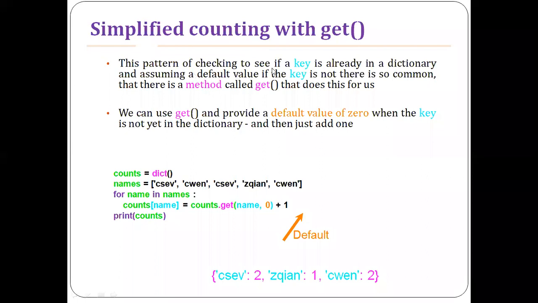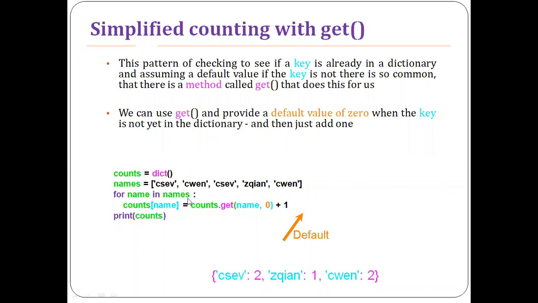This pattern of checking to see if a key is already in a dictionary and assuming a default value if the key is not there is so common that there is a method called get that does this for you. If the key is already present in the dictionary, no issues. If the key is not present, we are assigning a default value. We can use the get function and provide a default value of 0 when the key is not yet in the dictionary. If the key is not yet assigned, we assign 0 to that, then just add 1 to this, as and when you have something.